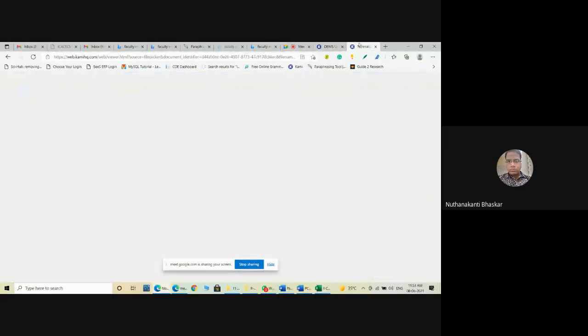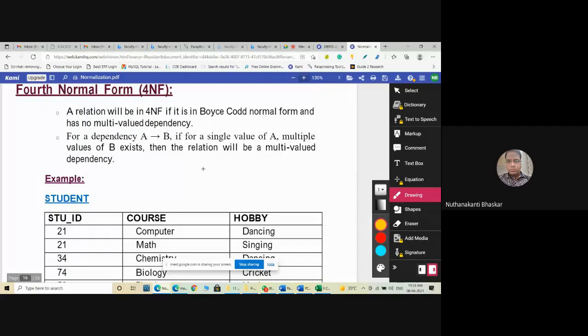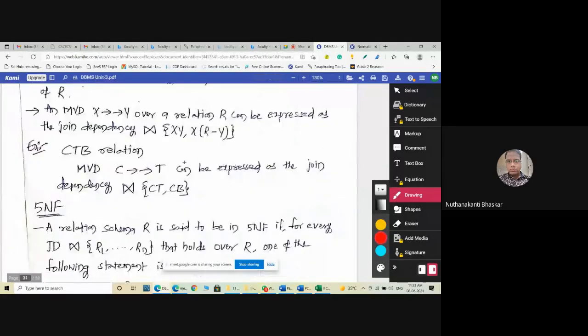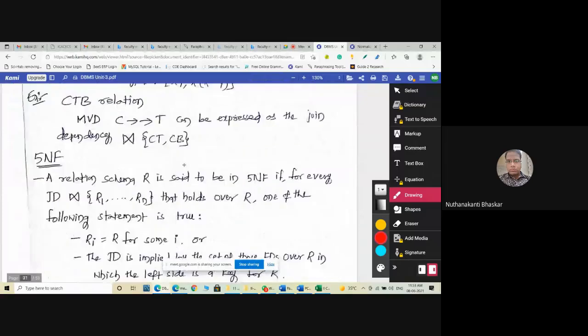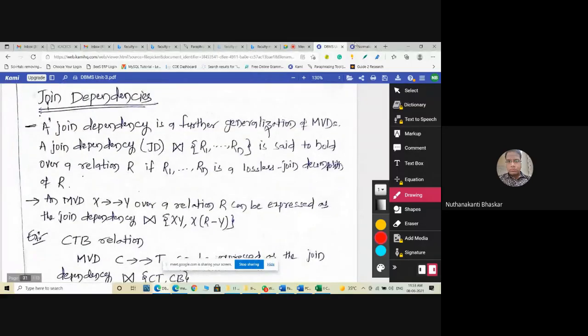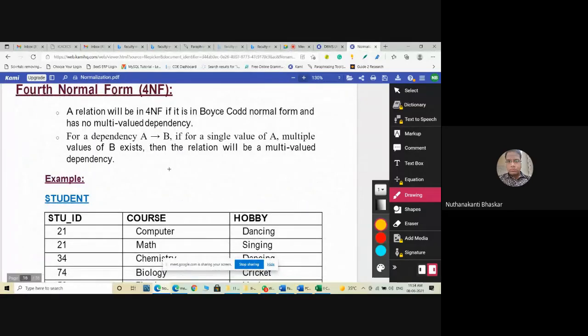Now we'll go with some more examples for the fourth normal form. Please, everyone, immediately identify the multi-valued functional dependency. We need to finish the fifth normal form also in today's class. Please, don't waste my time. Now, the fourth normal form, as per the book definition: a relation will be in fourth normal form if it is in Boyce-Codd normal form and has no multi-valued dependency, as we just discussed. I don't want to go into much theory.